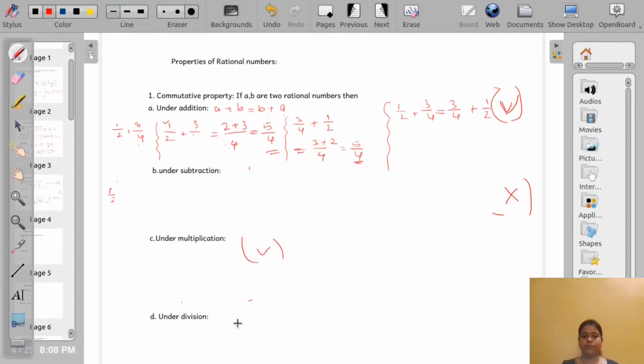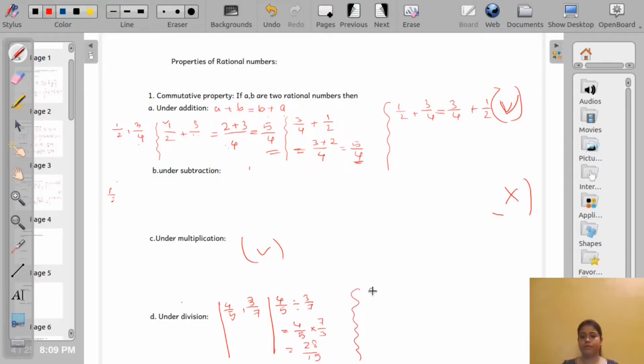For division, let us take a very simple example, 4 by 5 and say 3 by 7. Now 4 by 5 divided by 3 by 7 is 4 by 5 multiplied by 7 by 3, which is equal to 28 by 15.